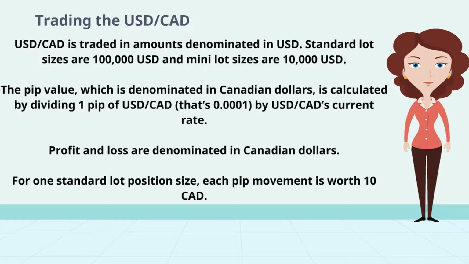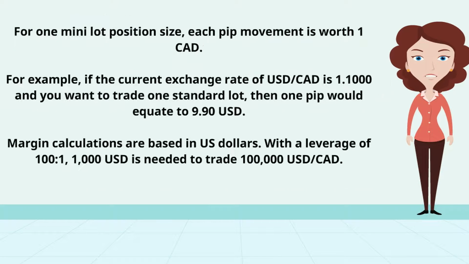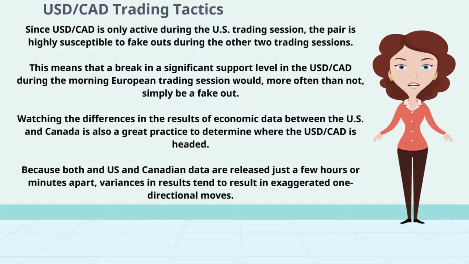For one standard lot position size, each pip movement is worth 10 Canadian dollars. For one mini lot position size, each pip movement is worth 1 Canadian dollar. For example, if the current exchange rate of US dollar to Canadian dollar is 1.1000 and you want to trade one standard lot, then 1 pip would equate to $9.90. Margin calculations are based in US dollars. With a leverage of 100 to 1, 1,000 US dollars is needed to trade one standard lot of 100,000 USD/CAD.